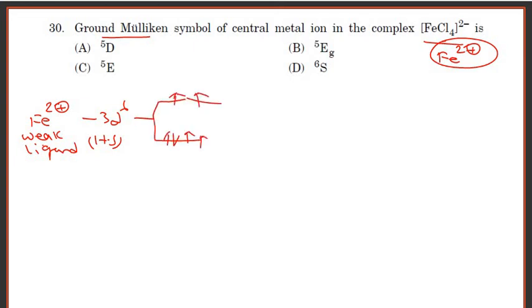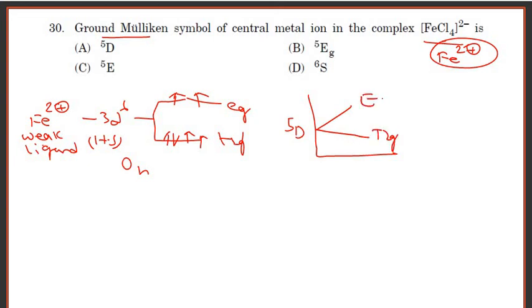You will have T2g and Eg for an octahedral complex. The configuration is d5, multiplicity is 6. For an octahedral complex, T2g is the ground state and Eg is the excited state.